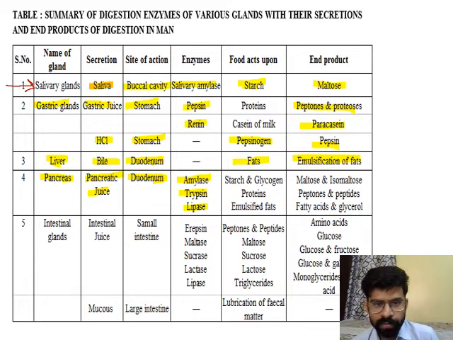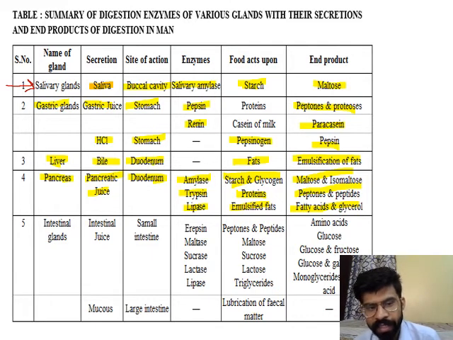As written here, amylase acts on starch and glycogen, trypsin acts on protein, and lipase acts on emulsified fat. Amylase converts starch into maltose and isomaltose. Protein with the help of trypsin is converted into peptones and peptides, and emulsified fat with the help of lipase is converted into fatty acids and glycerol.